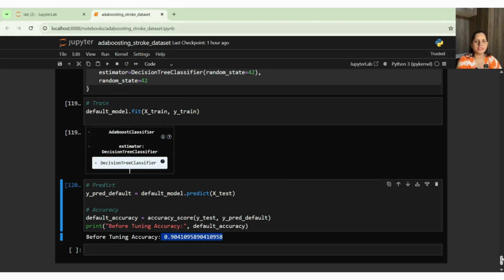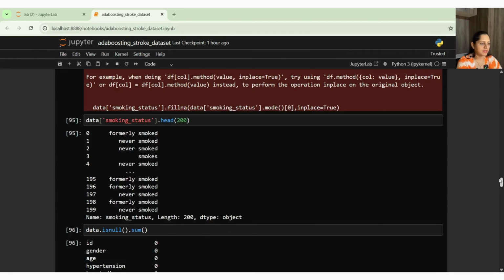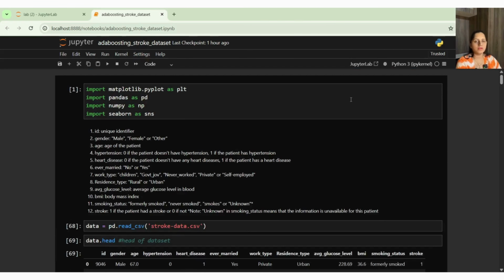So that's it, guys. We have covered our AdaBoost example with a proper dataset, a heart disease dataset, and we will explore the next concept, XGBoost, in our upcoming videos.